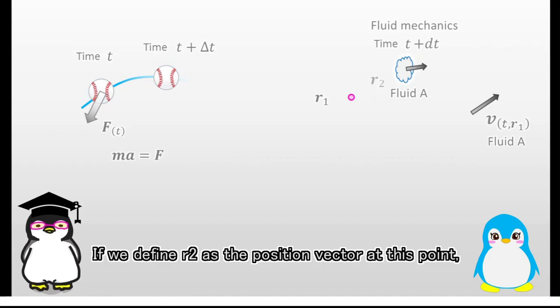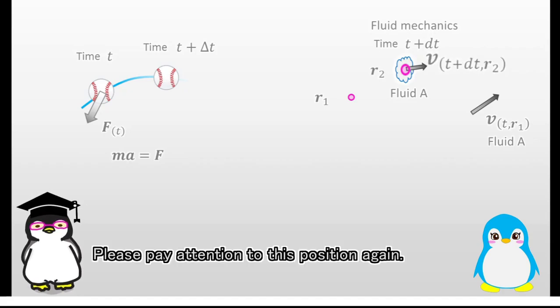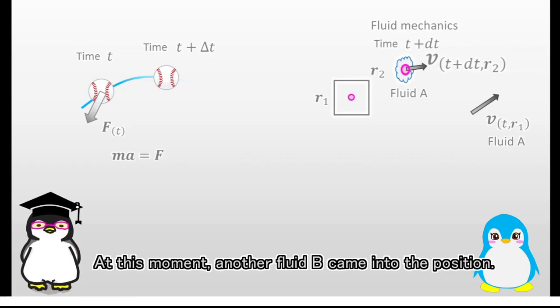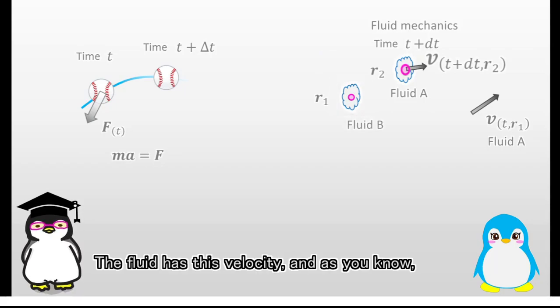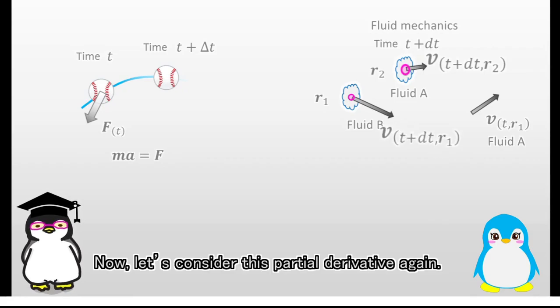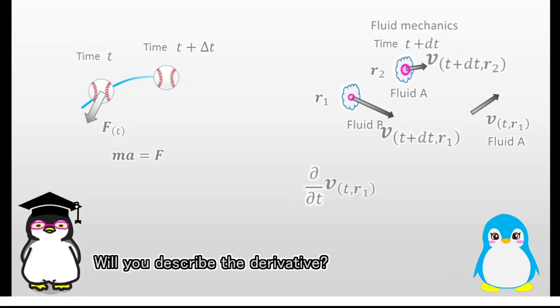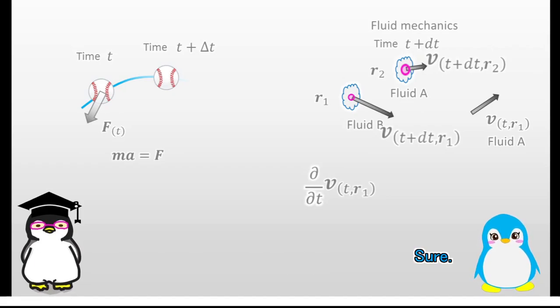If we define r2 as the position vector at this point, we can express the velocity like this. Please pay attention to this position again. At this moment, another fluid B came into the position. The fluid has this velocity, and as you know, the velocity can be expressed like this. Now, let's consider this partial derivative again. Will you describe the derivative? Sure.